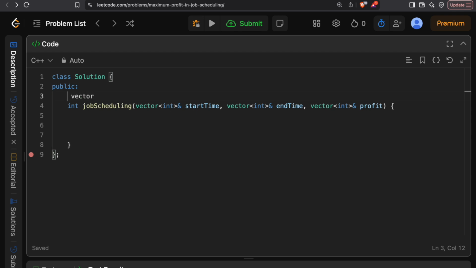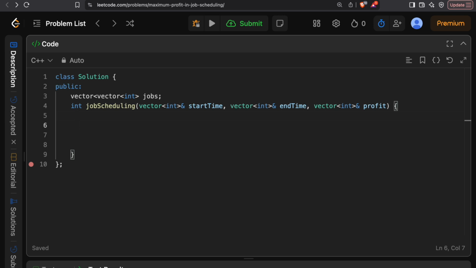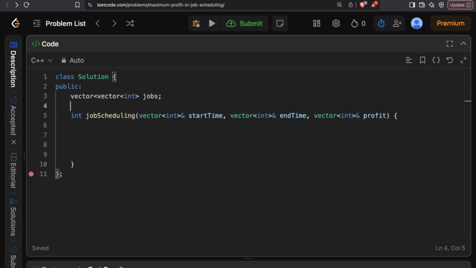declare a global variable, vector of vector int, and I'll just name it as jobs. The reason why I am declaring it globally, I'll tell that shortly. Then I'll declare a variable as well, int n, which will be the size. So over here, n will be the size of the whole array, and since all these arrays are related to each other, all these three arrays will have the same size. So I can just take any of those arrays and get the size. So now I have the n.